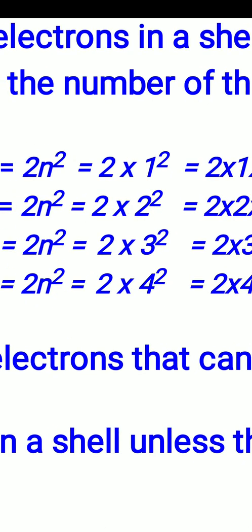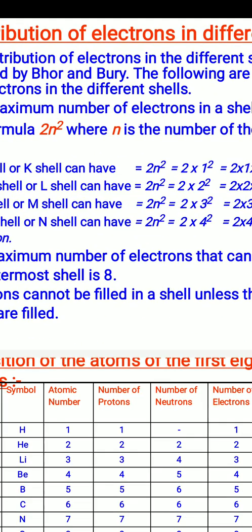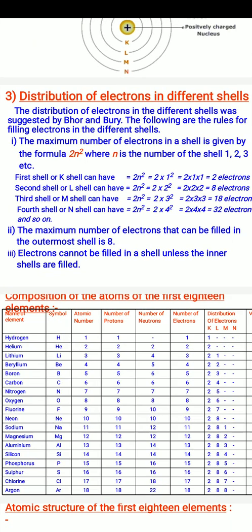On the basis of this formula, we can easily calculate the maximum number of electrons that an orbit can have. The maximum number of electrons that can be filled in the outermost shell is 8, and electrons cannot be filled in a shell unless the inner shells are filled.